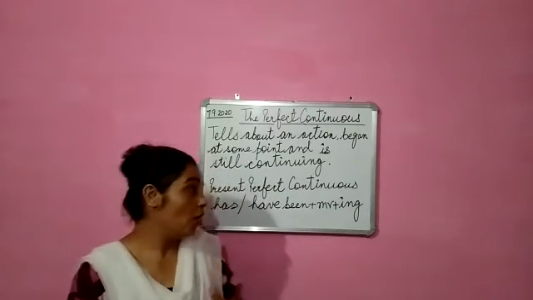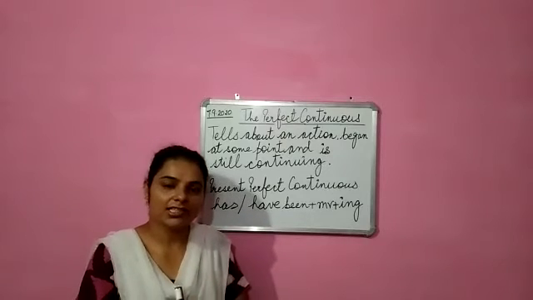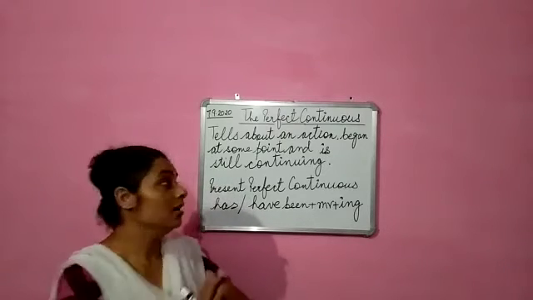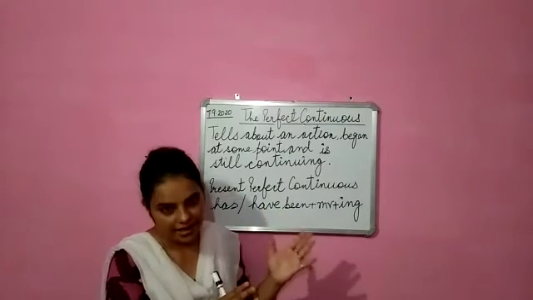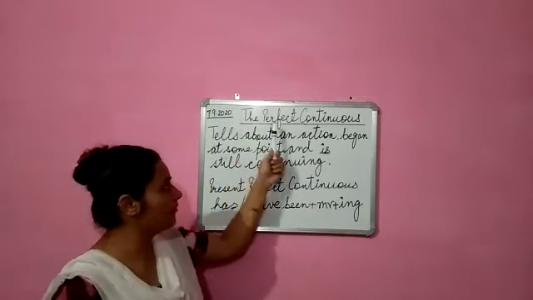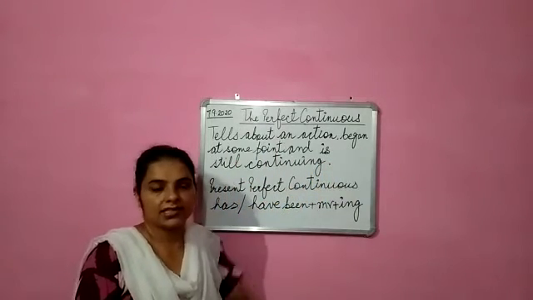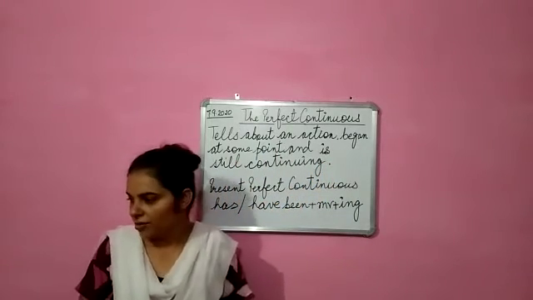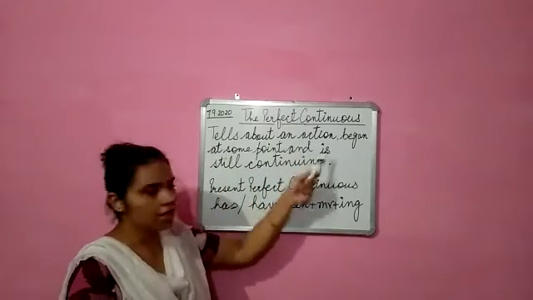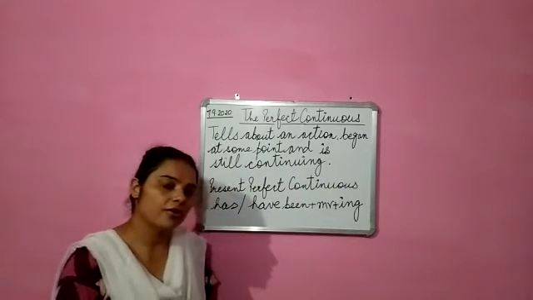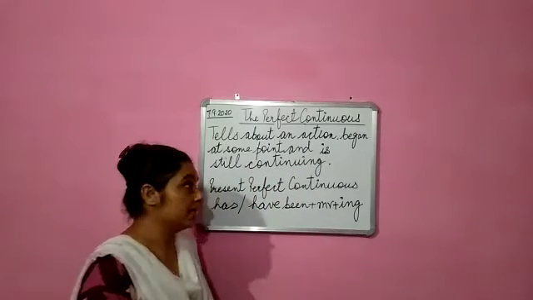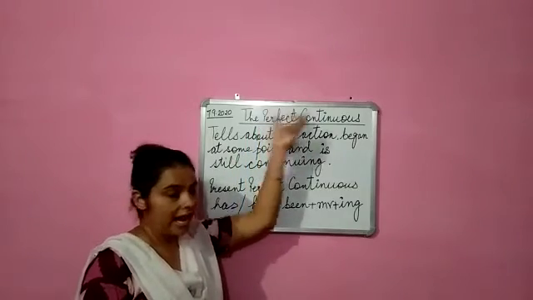Very good. Now, this is your English class and we are going to start another topic in grammar. As you can see, it's written here, the perfect continuous tense. This is another chapter of your book, chapter number 10, the perfect continuous tense. What is perfect continuous tense? It is the combination of perfect and continuous tense.